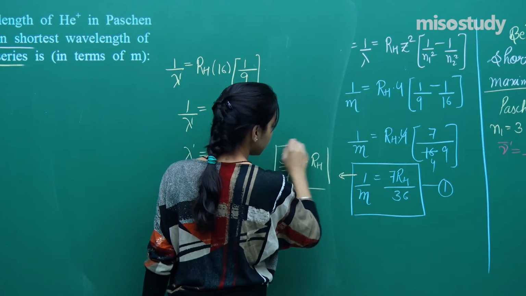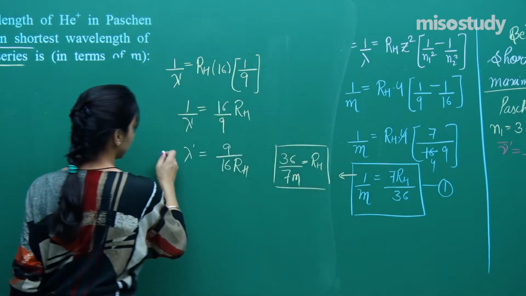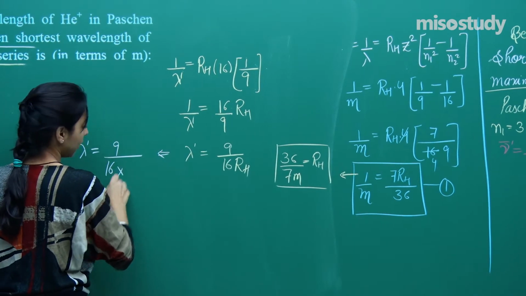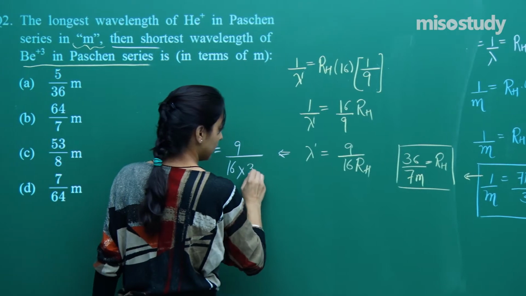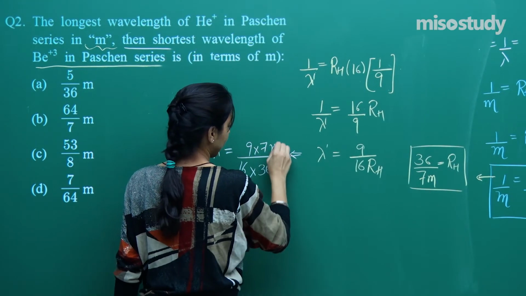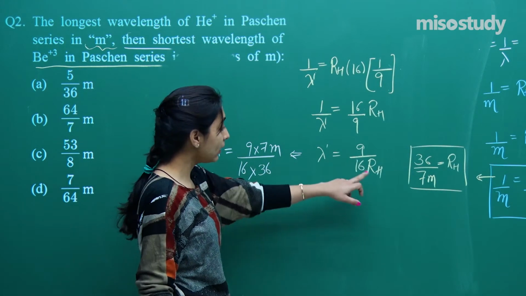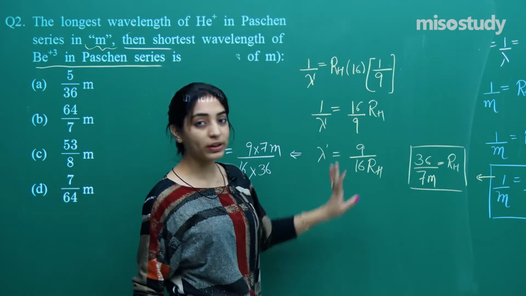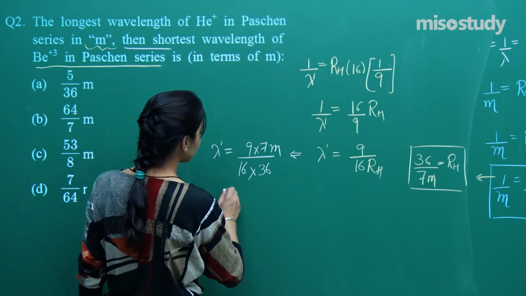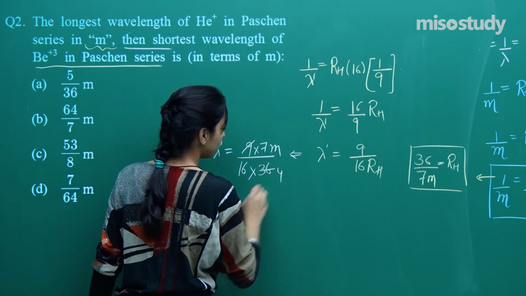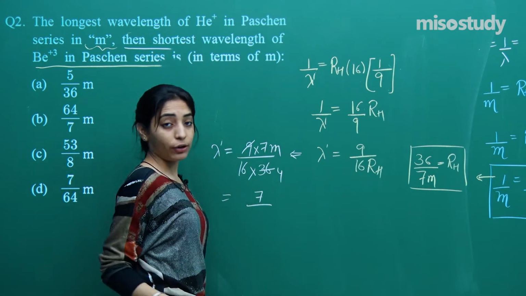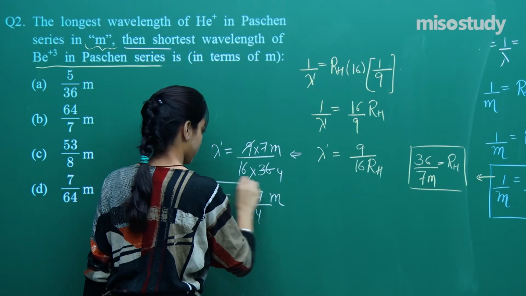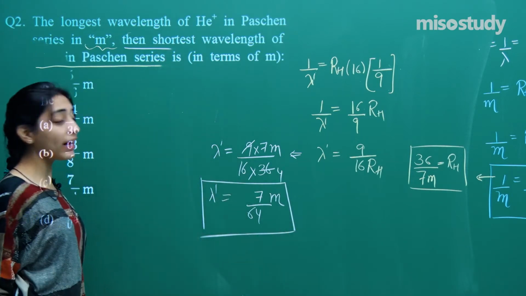is equal to RH. Try to substitute the value here. So we'll get lambda dash is equal to 9 by 16 into 36 by 7m. Fine. So see, lambda dash is equal to 9 by 16 into RH. RH will be 36 to be divided by 7m. So this will be the final answer. So see, 9, 4. So 7 by 16 into 4, 64. So this is 7m by 64.